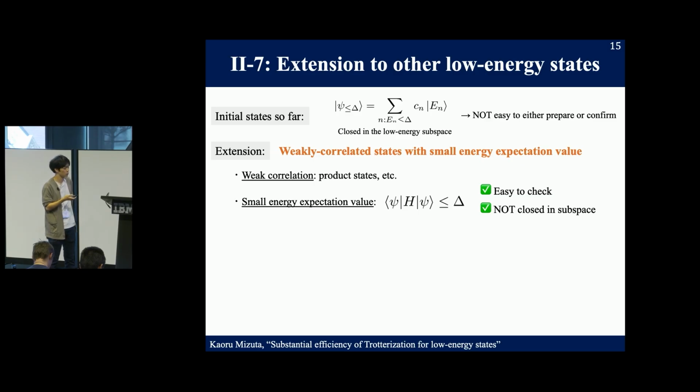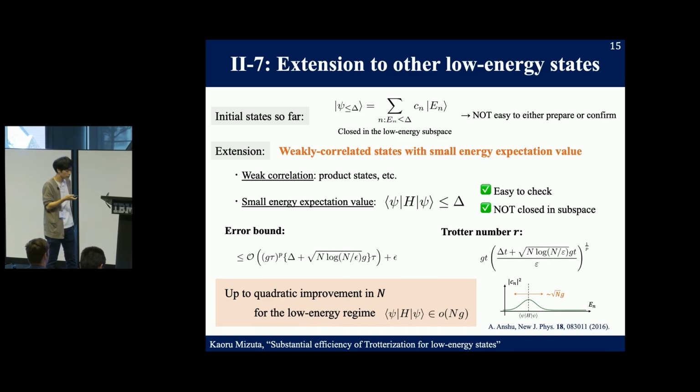Namely, we consider product states or something satisfying the condition on the expectation value of the Hamiltonian. Importantly, such a state is not necessarily closed in the low energy subspace.